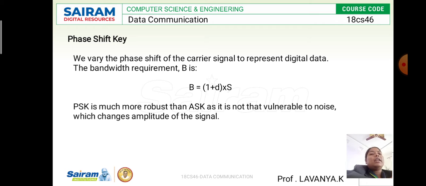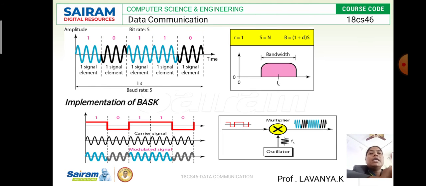So now we will see the diagram. Look at the diagram for PSK. I have taken the binary data values 10110.